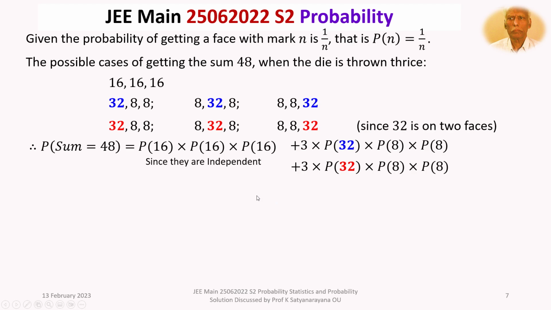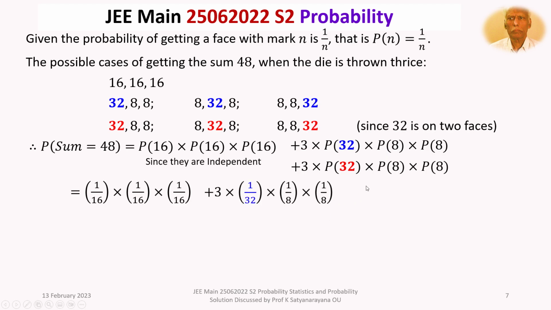Now it is given the probability of getting a face marked with n is 1 by n. So probability of 16 is 1 by 16 multiplied by 1 by 16 multiplied by 1 by 16. So that is equal to 1 by 16 multiplied by 1 by 16 multiplied by 1 by 16 plus 3 times 1 by 32 into 1 by 8 into 1 by 8.